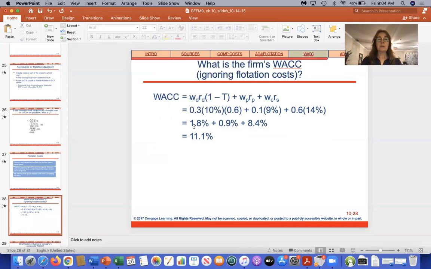And so we end up with 1.8 plus 0.9 plus 8.4. So our weighted average cost of capital is 11.1%.